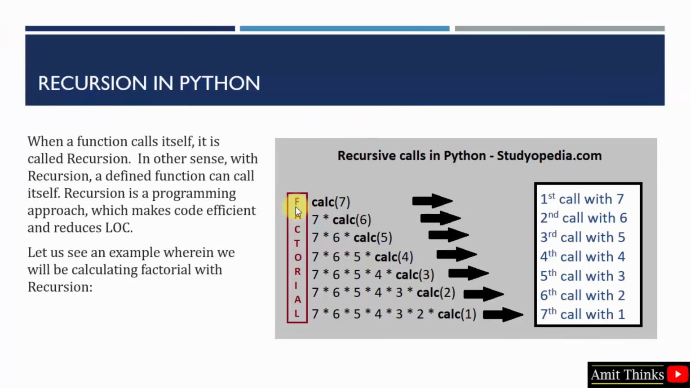Now let's move further towards recursion. Recursion means when a function calls itself, it is called recursion. This allows you to reduce the lines of code in your program because the function calls itself. That means we have reduced the LOC by our coding logic, and that also makes your code efficient. We can easily understand recursion using the factorial example, which we'll just see.